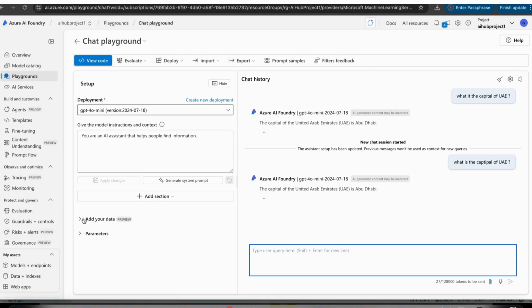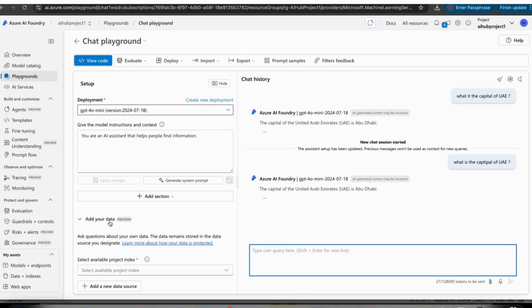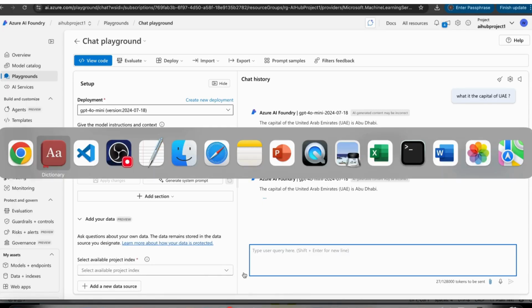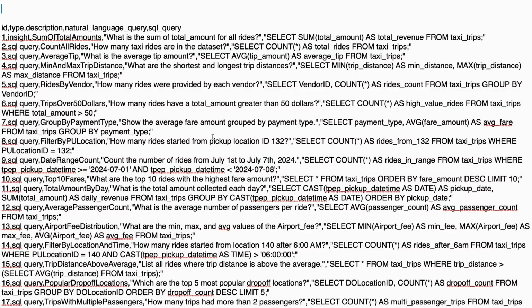In the same screen, now we can see add your data. So if you want to add your custom data, in our case we need to add that SQL script file. So we need to select it here. Let me open the SQL file quickly. This is my text file, and this file contains a few rows of data where each row has 5 columns: ID, type, description, natural language, and SQL script or SQL query.